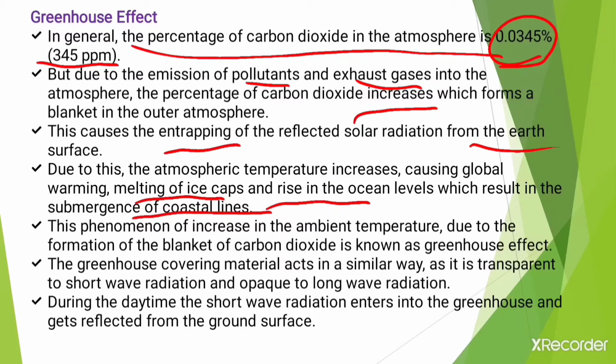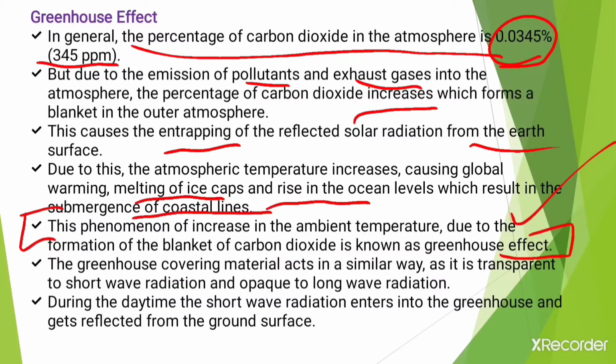And this phenomenon of increase in the ambient temperature due to the formation of the blanket of carbon dioxide is known as the greenhouse effect. You should know this definition. This is the total view or concept of the greenhouse effect.